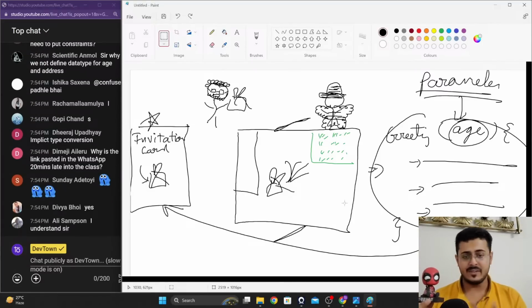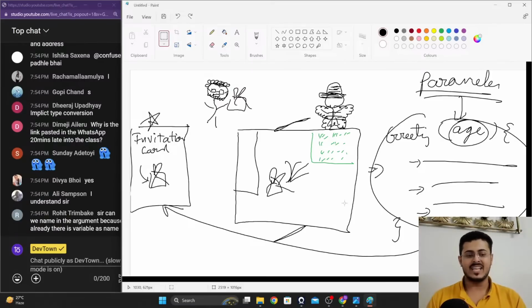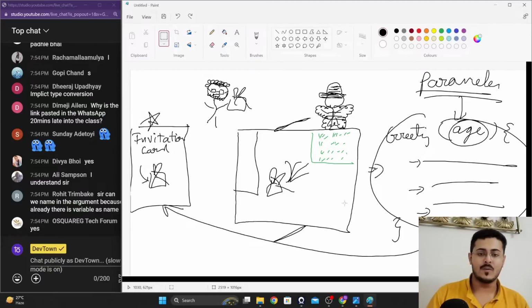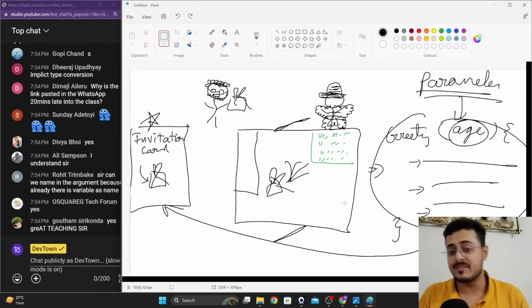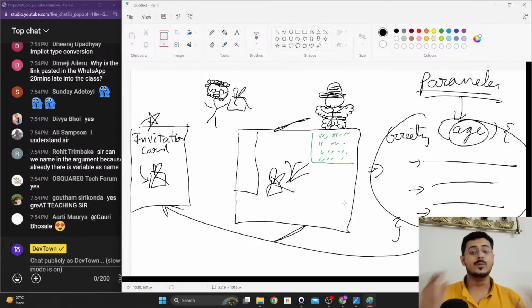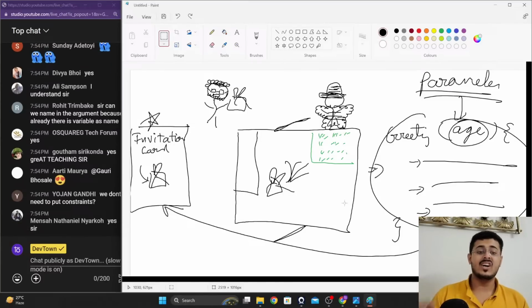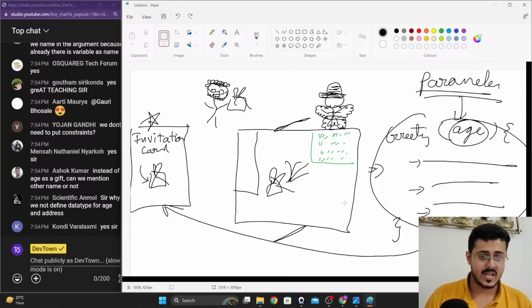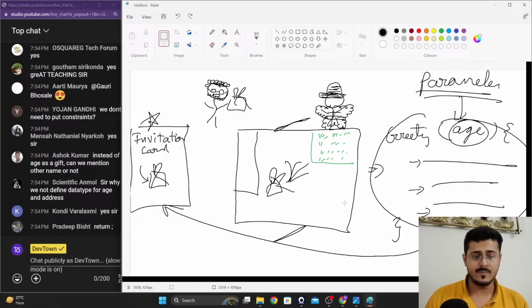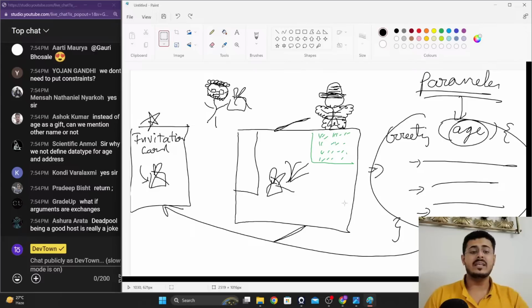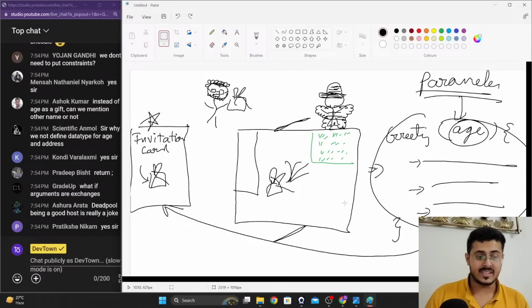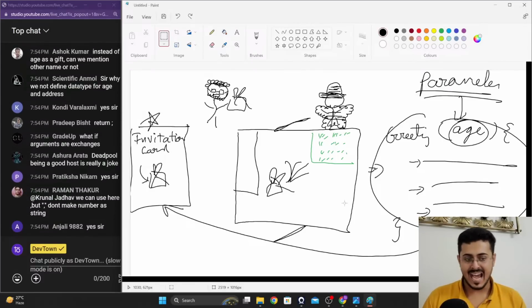He collaborated with DevTown and he said that, okay, in this particular party, when the people are leaving, as part of the community of DevTown, I want to give them a gift while leaving. Can we do that? We were like, amazing, let's do that. So everybody who is leaving the party will get a return gift while going back. Are you guys able to understand it? Please let me know. So everybody will be leaving with a return gift in their hand. Are you guys able to understand it? Please let me know, guys.